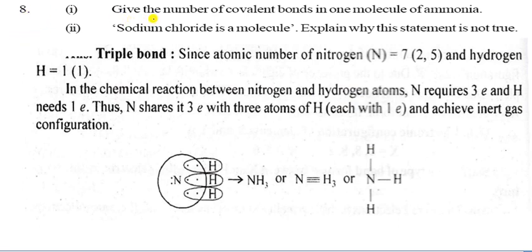The eighth question: give the number of covalent bonds in a molecule of ammonia. And second, sodium chloride is a molecule. Explain why this statement is not true. So let us see.